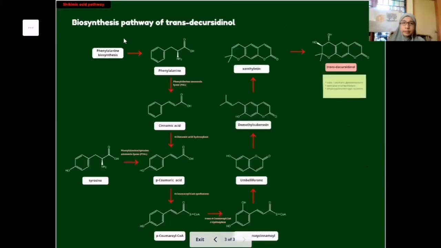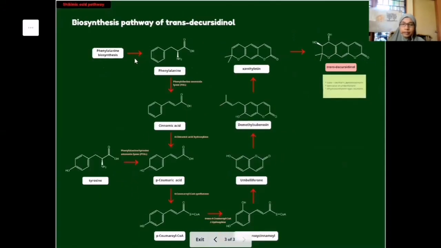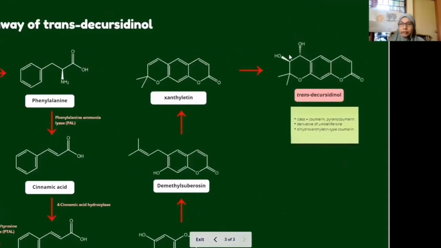And lastly is the biosynthesis pathway of trans-tickesidinol. Briefly explained, trans-tickesidinol is a coumarin, specifically a pyranocoumarin, which has a three-ring structure. It is derived from umbelliferone, which is also derived from the shikimic acid pathway. Trans-tickesidinol is a dihydroxanthyletin type of coumarin. If we compare xanthyletin and trans-tickesidinol, there are two new hydroxyl groups attached to the ring structure of trans-tickesidinol. That's why the group is named